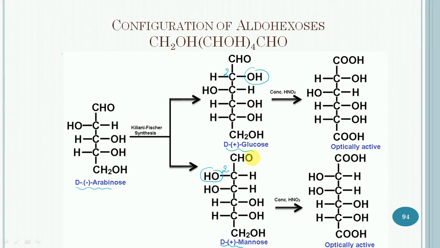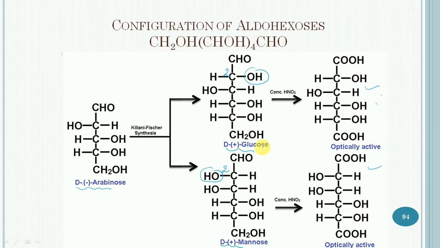Now these two aldohexoses are subjected to oxidation, and they give rise to two optically active dicarboxylic acids. Out of these two compounds, which is D-glucose and which is D-mannose can be known if we can identify which acid is obtained from D-glucose and which is obtained from D-mannose.